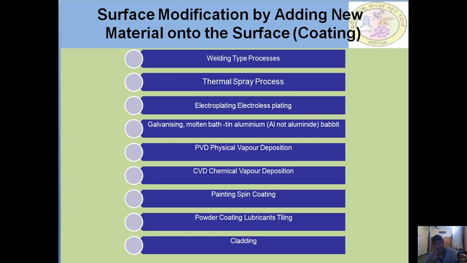What is surface modification by adding a new material onto the surface? Welding type processes, thermal spray process, electroplating, electroless plating, galvanizing, molten bath tin aluminium, or aluminium and aluminoid Babbitt material, and PVD physical vapor deposition, CVD chemical vapor deposition, and painting, spin coating, powder coating, lubricants, tiling, and cladding.